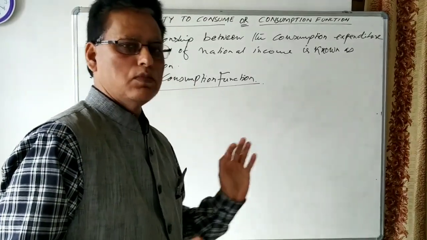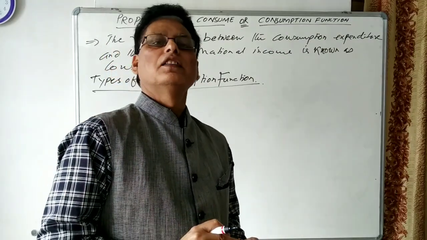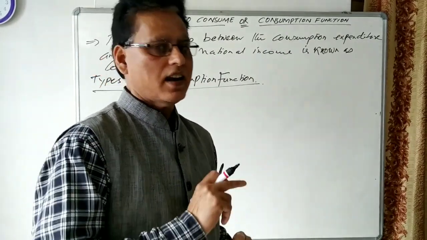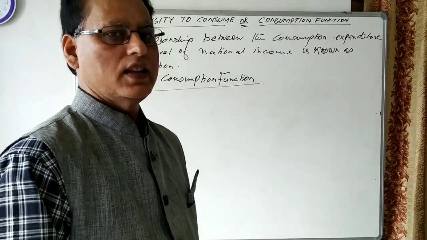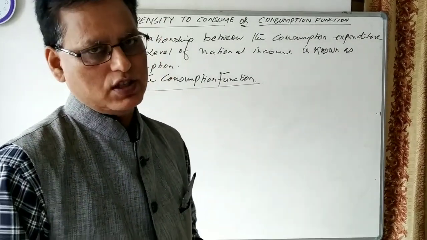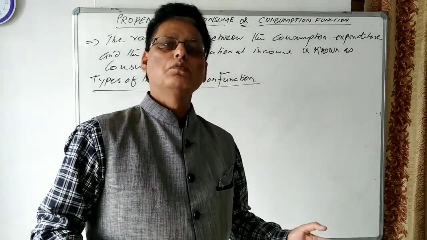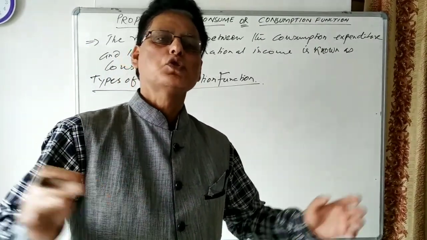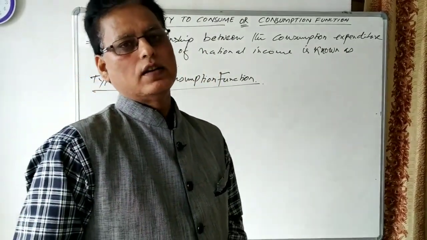If income in the economy increases, the rate of consumption will increase and the rate of saving will also increase, but the rate of saving will be more than the rate of consumption. So at a high level of income, the economy consumes more as well as saves more, but the rate of saving is more than the rate of consumption.